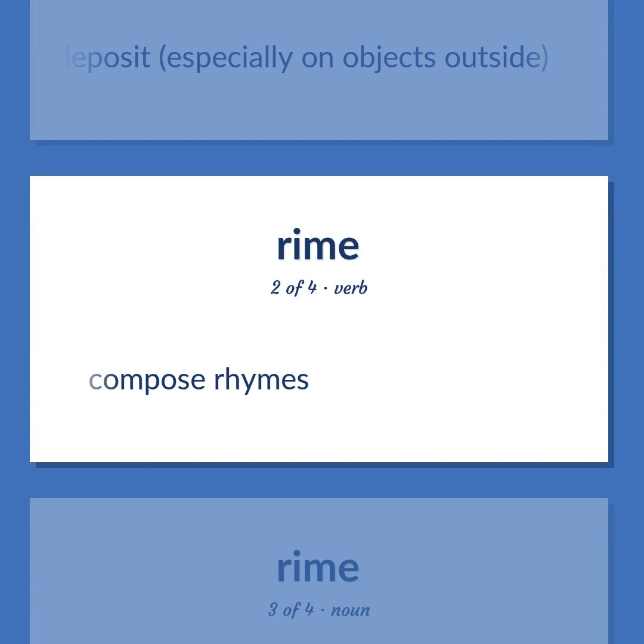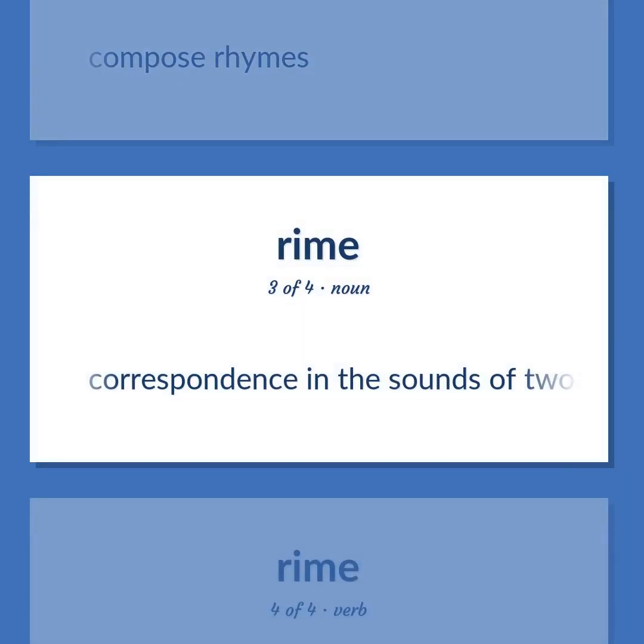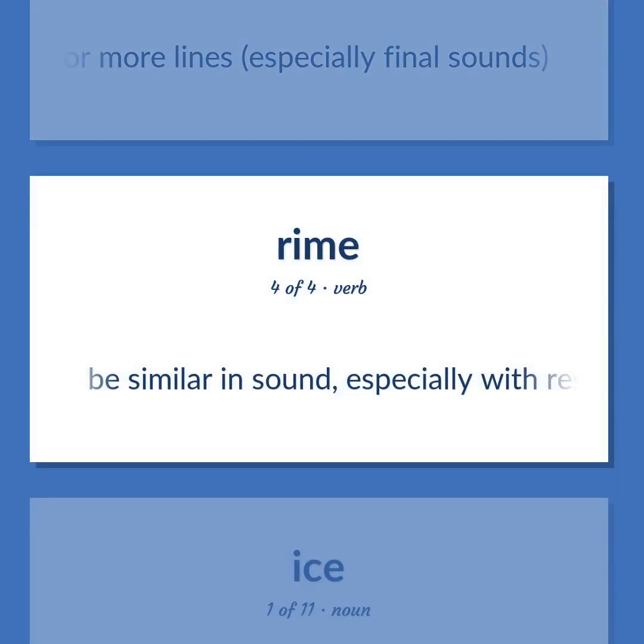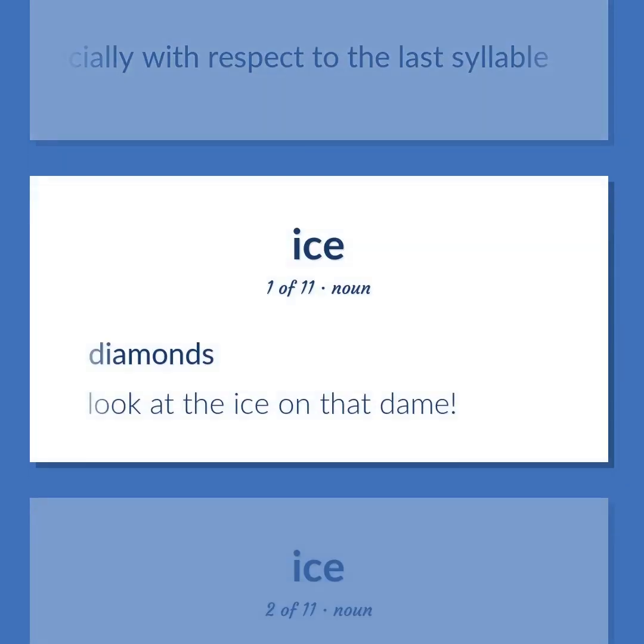Compose rhymes. Correspondence in the sounds of two or more lines, especially final sounds. Be similar in sound, especially with respect to the last syllable. Diamonds. Look at the ice on that dame.